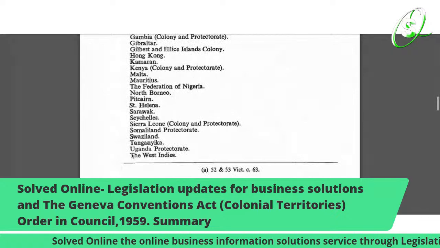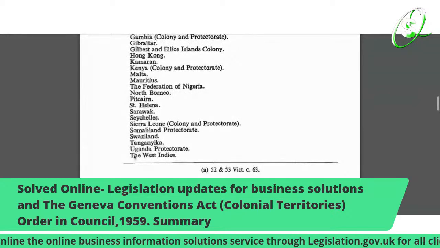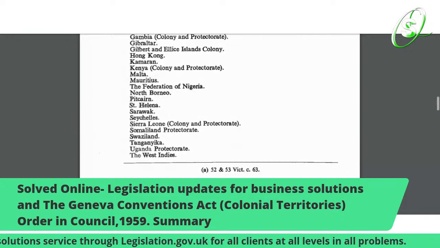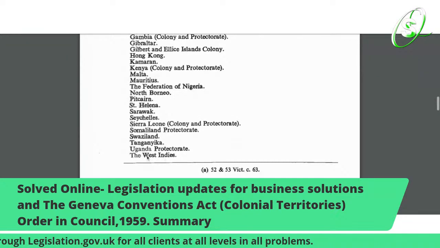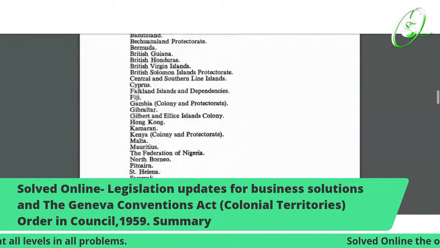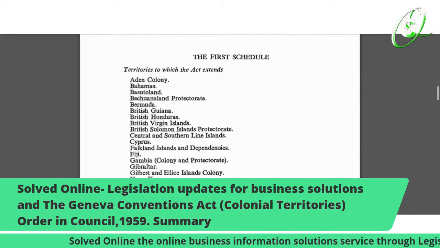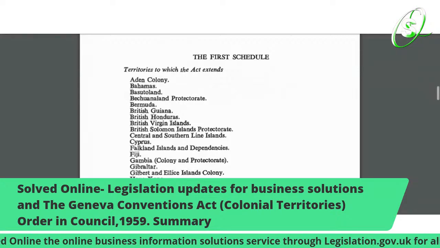So when they're saying the extension, because if it wasn't in the actual colonial territory in the first place, they're extending it to the West Indies, so all the countries in the West Indies. That means, again, remember, it was all a part of one kingdom. Then it was broken up and put into two. They call it the United Kingdom. Then they break it up again, the United Kingdom and colonies.